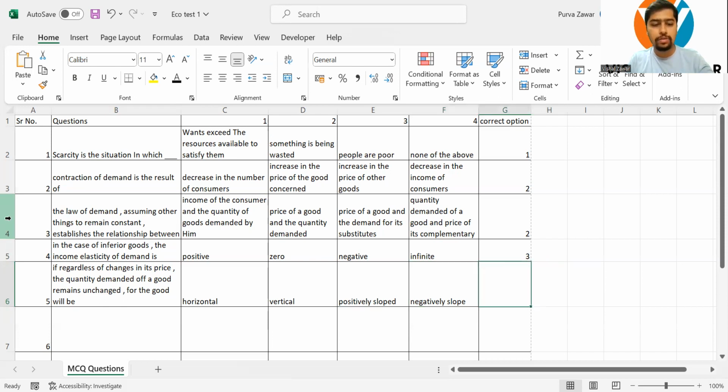Yes, I hope you got the answer to this. The answer will be vertical. Vertical means it is inelastic, correct? So even if the price is going up or going down, like for example medicines, even if the prices of medicines go up or down, the demand for the medicines remains intact. So that is inelastic demand, and the demand curve or the graph will be vertical, that is, parallel to the y-axis.